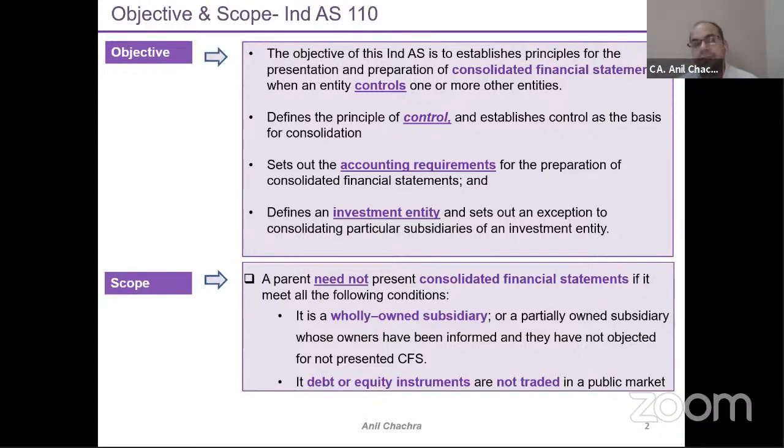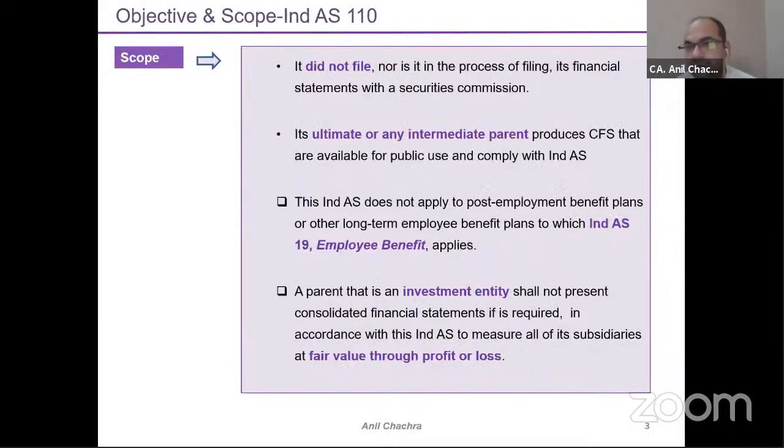Second thing is if my debt or equity instruments are not traded in the public market, right? Or they are not in the process of filing into the public market. So in that case, also this consolidation is not required. The third thing is if the ultimate or any intermediate parent company produces consolidated financial statements and they are available for public use and comply with the Ind AS, right? So that means the other companies are not required to prepare these consolidated financial statements.